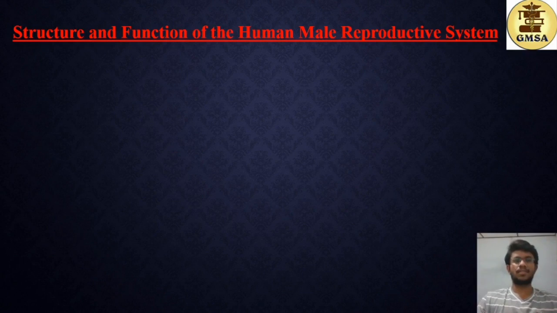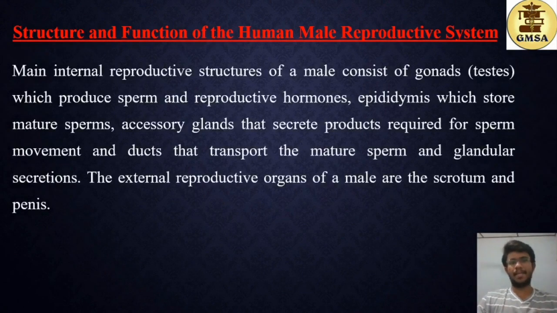So talking about the structure and function of the human male reproductive system. Main internal reproductive structures of a male consist of gonads, or the testes, which produce sperm and the reproductive hormones. Epididymis, which stores mature sperm, accessory glands that secrete products required for sperm movement, and ducts that transport the mature sperm and glandular secretions. So these are the components of the human male reproductive system, and we'll be studying each of these structures in detail in the next few slides.